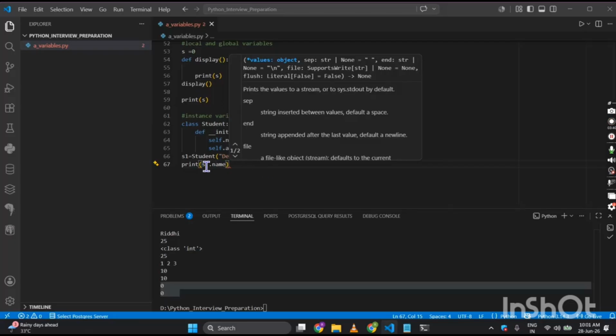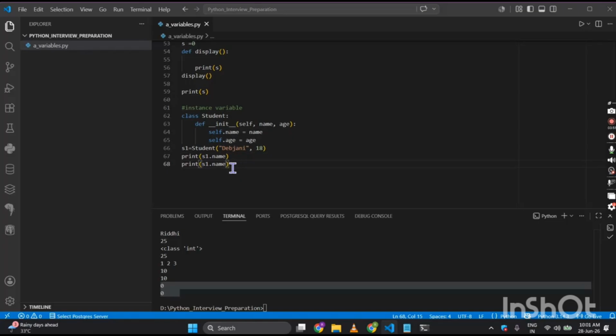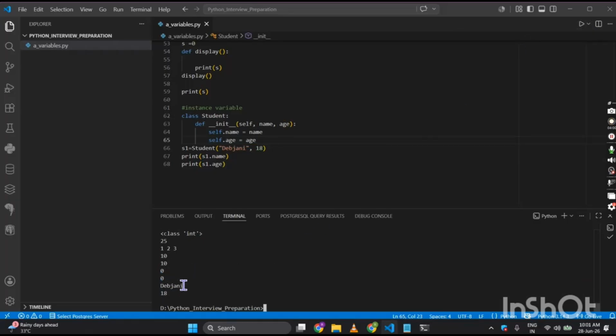Okay, this one is not printed as 1, just fix it. Then again a print statement, I'm just doing a copy paste, s1.age. Now let us execute this. I have got both the variables.